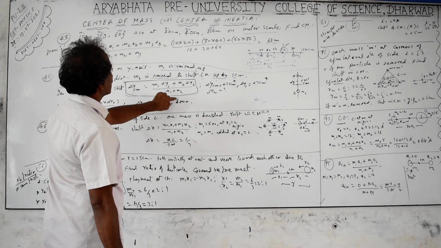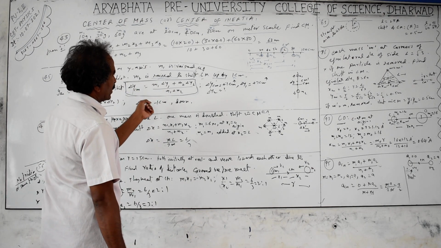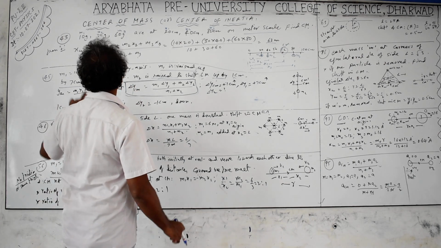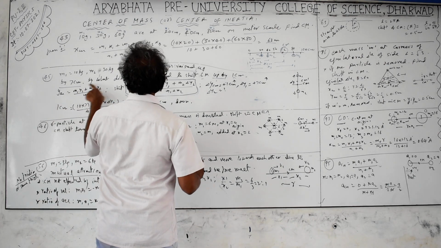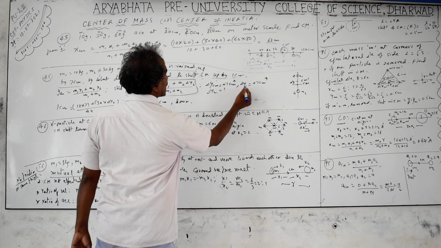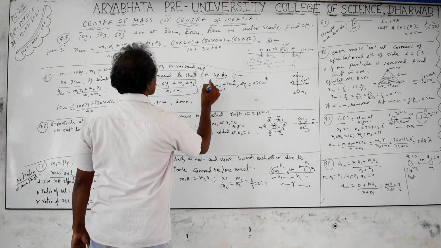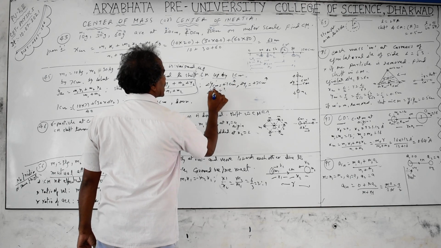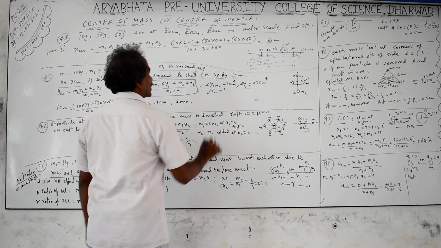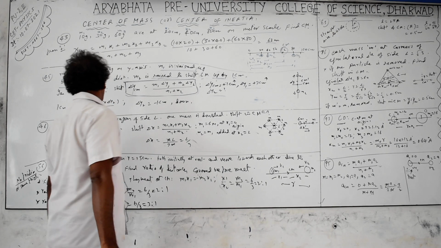Delta y1 is nothing but y1 prime minus y1, the change in values. You are given the values: m1 rises up by 7 centimeters, which means delta y1 is 7 centimeters, upwards means plus you have taken. Due to that, the center of mass is shifted up by 1 centimeter, so delta ycm is plus 1 centimeter. So you have to find out delta y2.